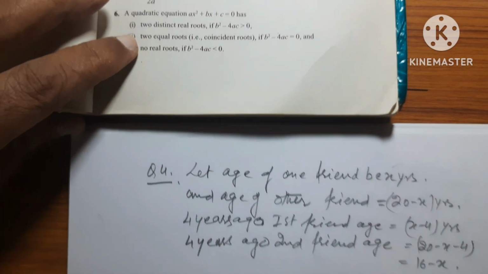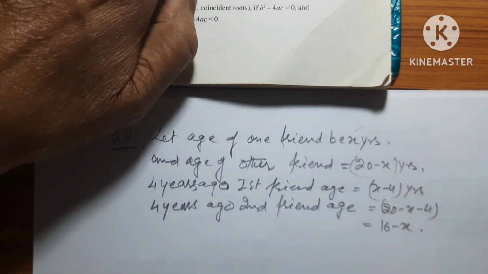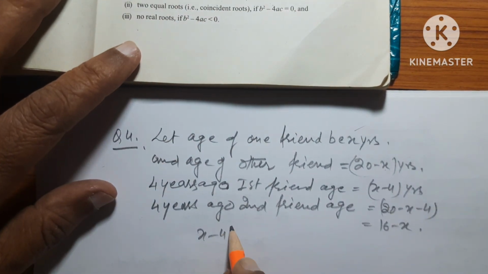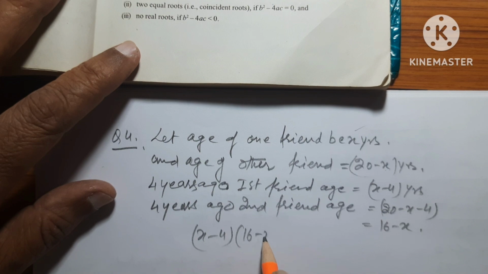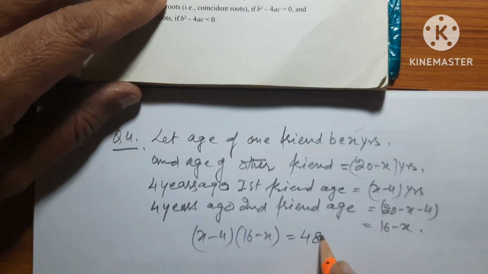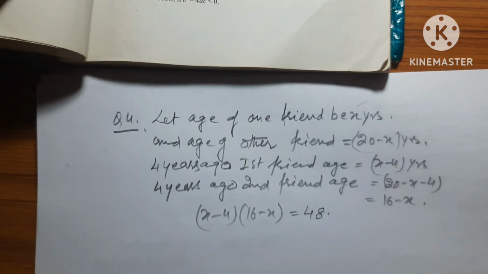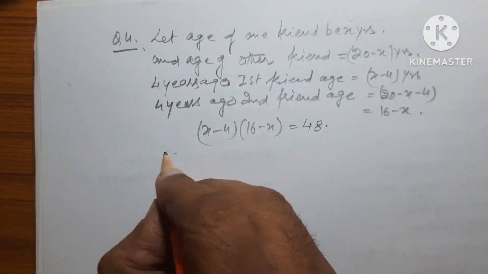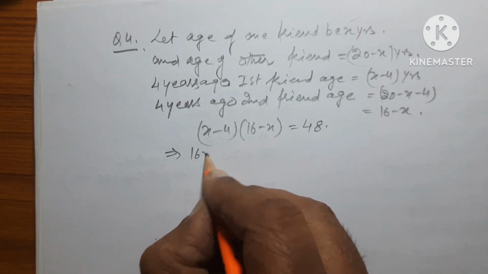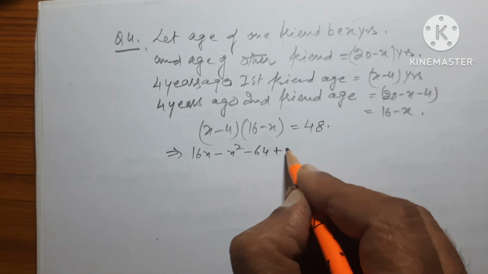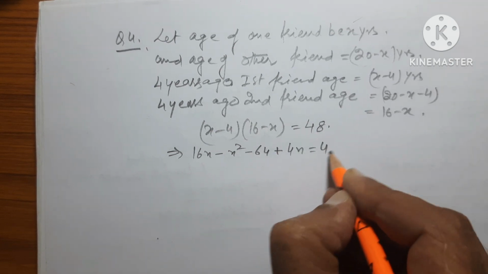Now the condition given is the product of their ages, x minus 4 into 16 minus x, is equal to 48. Now we will multiply this. That means 16x minus x square minus 64 plus 4x is equal to 48.